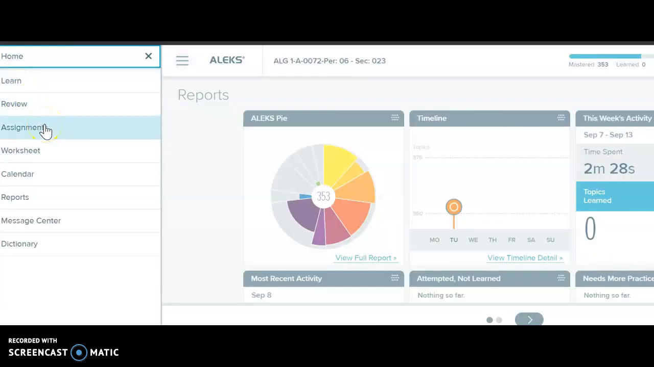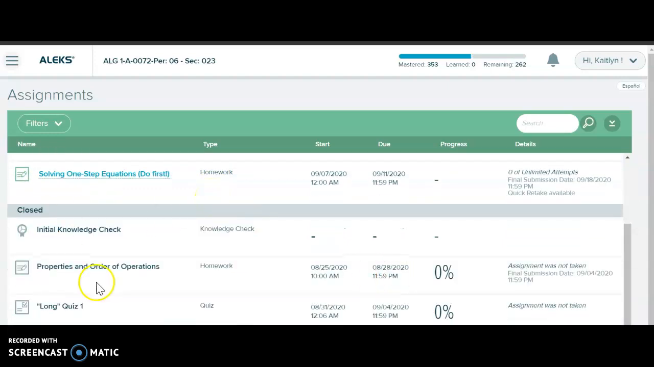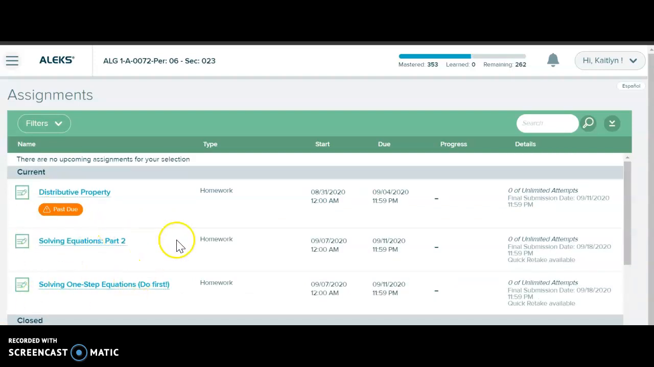If I assign you any work, including quizzes, so this is Algebra 1A, these are your current assignments, okay? If you do the distributive, well, depending on when you're watching this video, so never mind. This stuff is already closed, so I missed the quiz, bummer. But I can go ahead and start these.